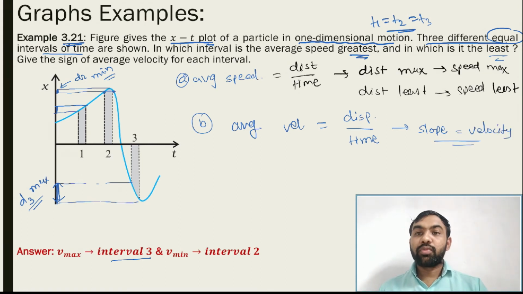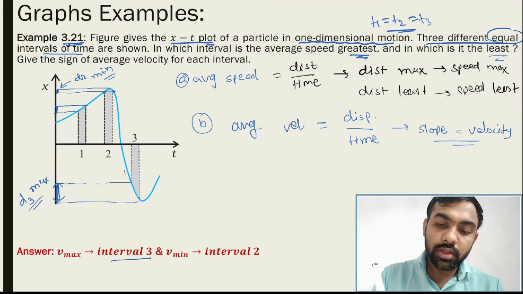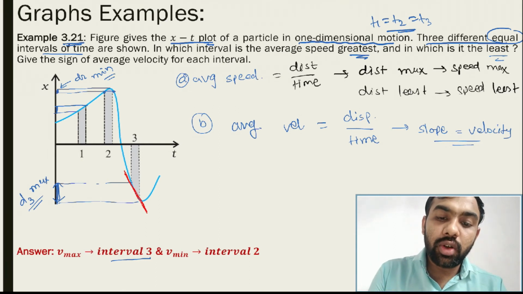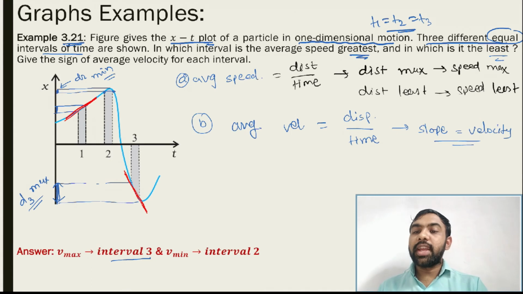If the slope is positive, then velocity is positive. If the slope is negative, then velocity is negative. If you consider this situation here, the slope is negative. Here the slope is negative. Here you consider the slope positive. Do you understand? So if the slope is negative, then velocity is negative. If the slope is positive, then velocity is positive.